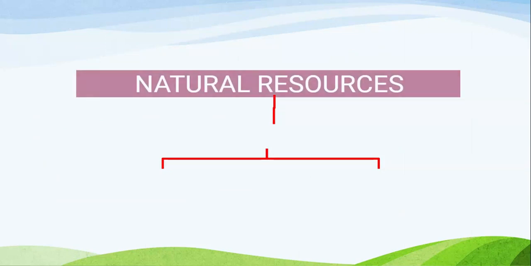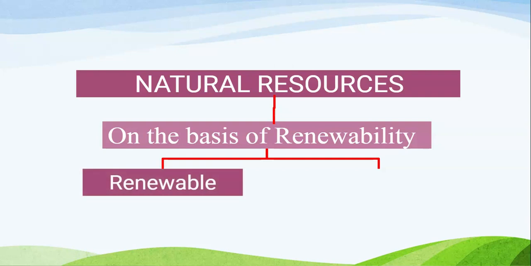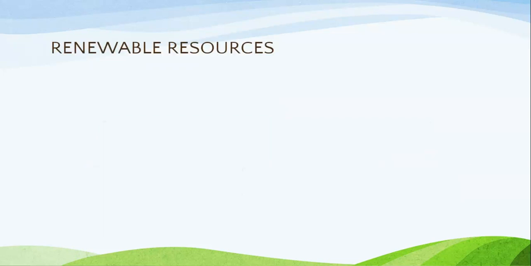Let's move further to the next classification of natural resources. On the basis of renewability, the natural resources are of two types: renewable and non-renewable. So, first we will talk about renewable resources.